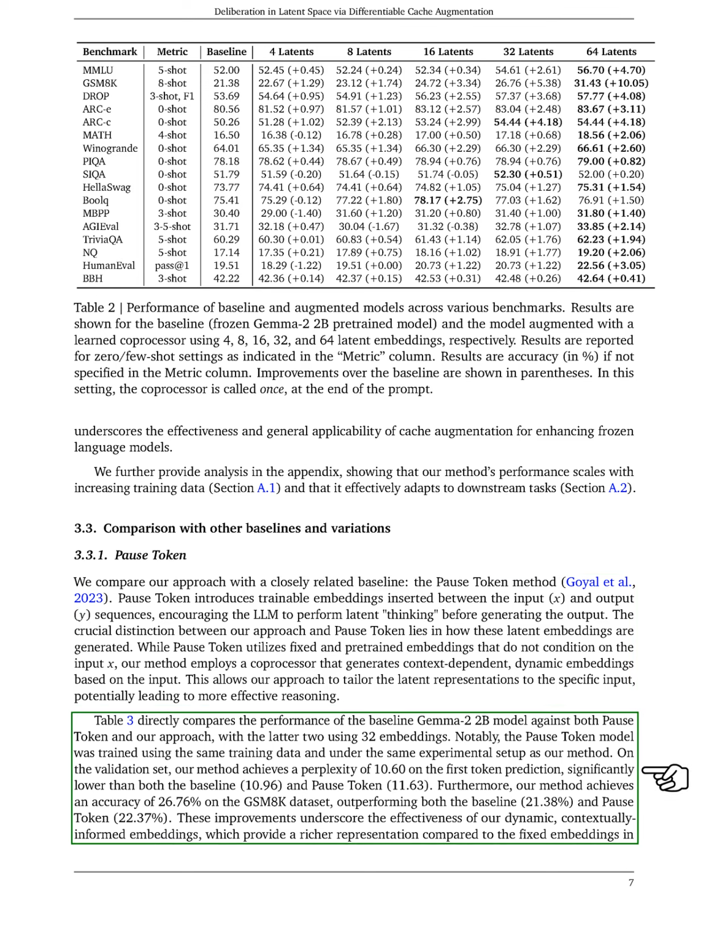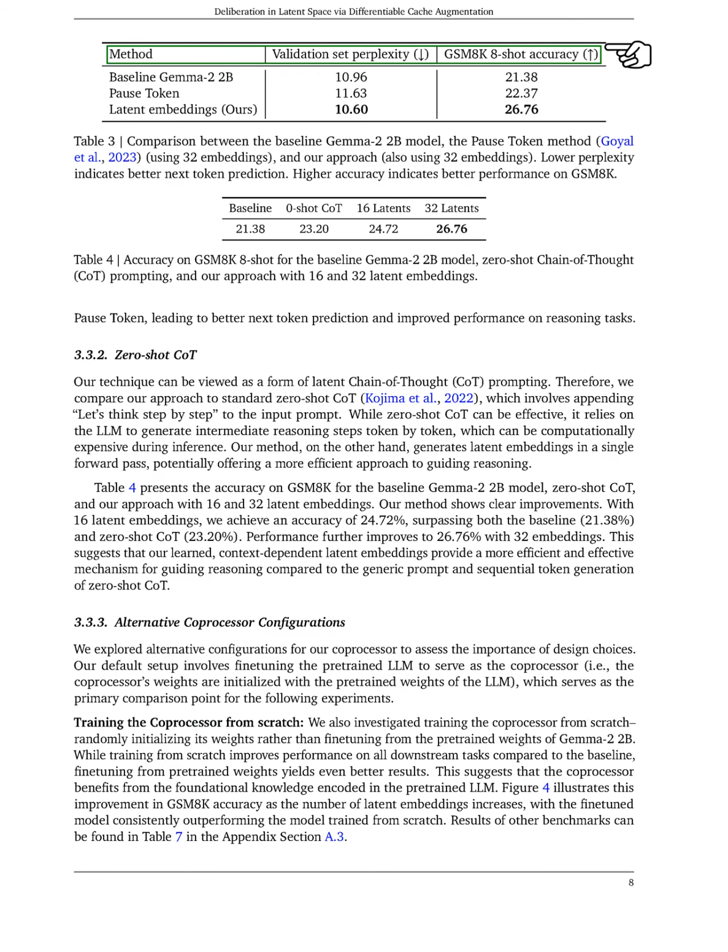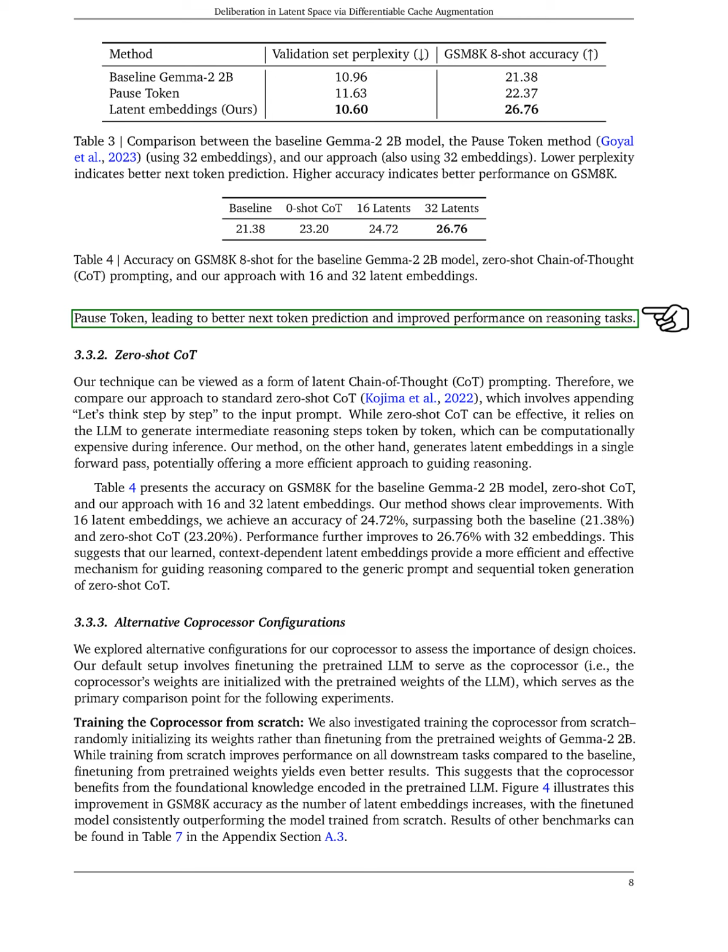We directly compared the performance of the baseline Gemma 2B model with both pause token and our method, using 32 embeddings. Our method achieved a perplexity of 10.60 for the first token prediction, which is significantly lower than the baseline and pause token. Additionally, we reached an accuracy of 26.76% on the GSM8K dataset, outperforming both the baseline and pause token. These results emphasize the effectiveness of our dynamic embeddings, which offer a richer representation than the fixed embeddings in pause token.